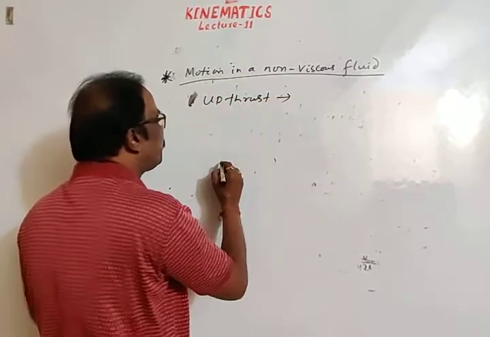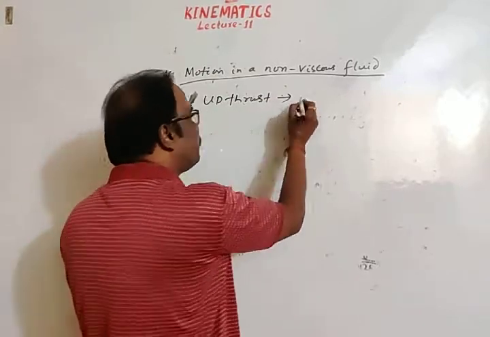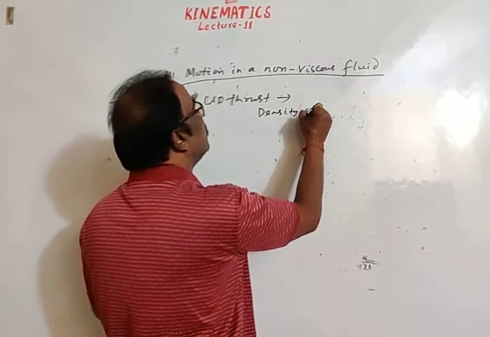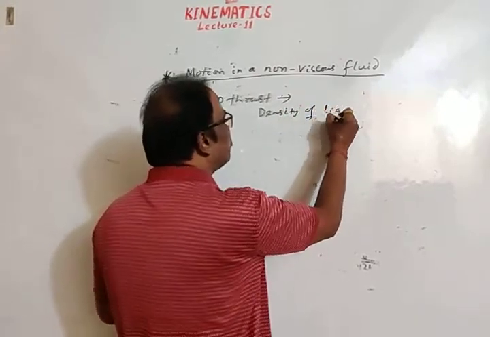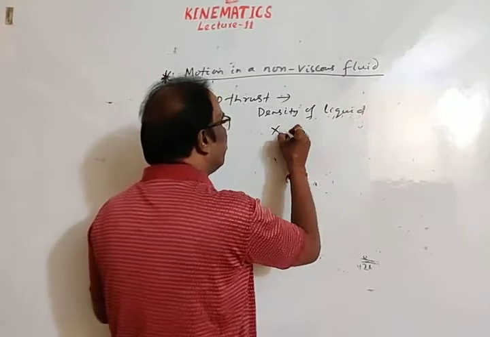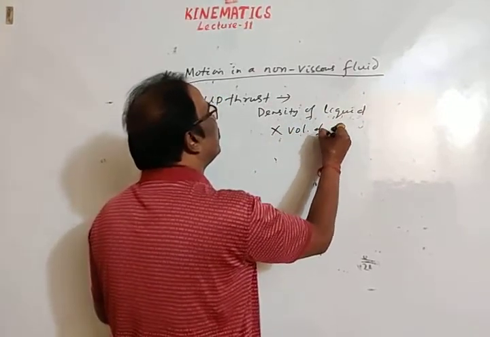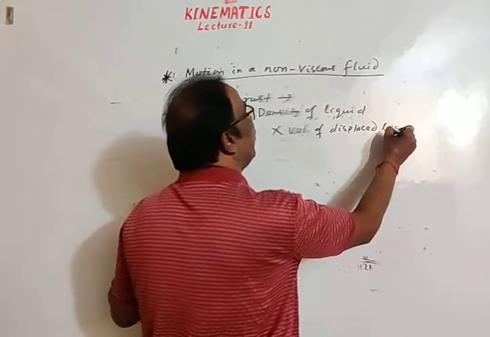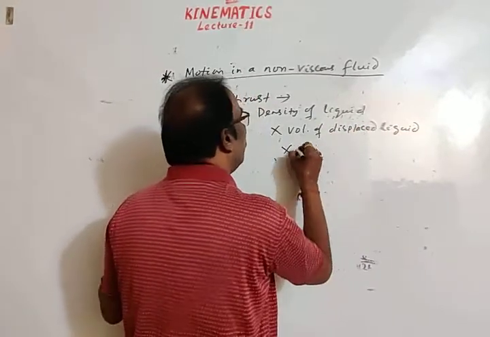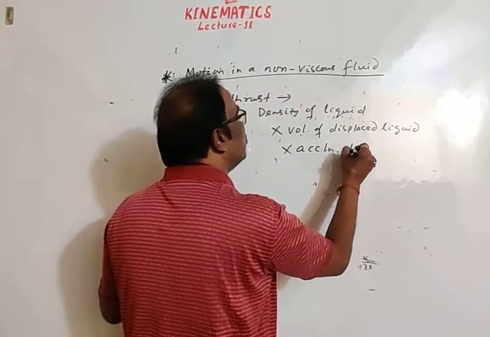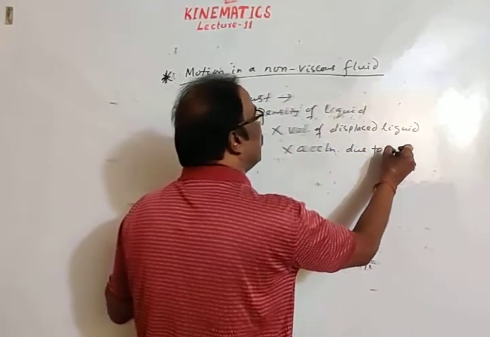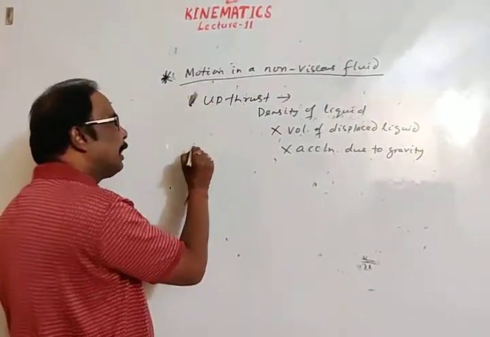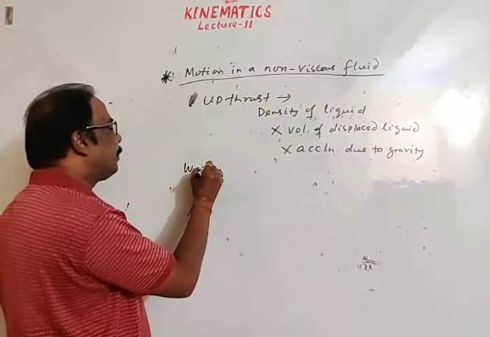Upthrust is the force due to the fluid. The formula for upthrust is, taking a liquid medium, density of liquid into volume of displaced liquid into acceleration due to gravity. These are two concepts of thrust. Then another point is the weight of a body.